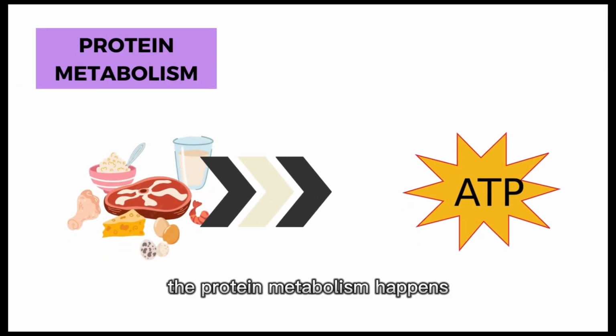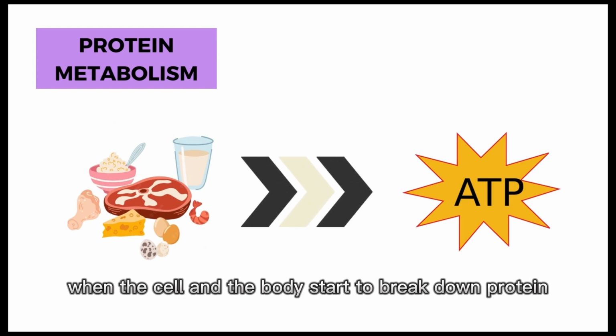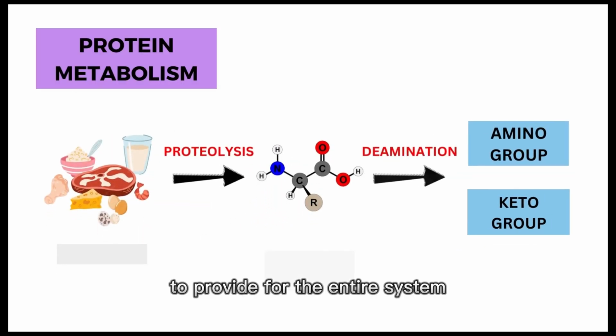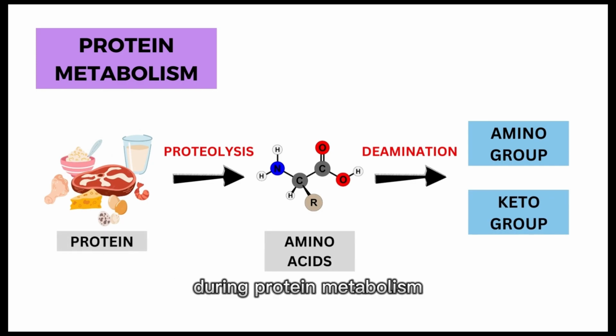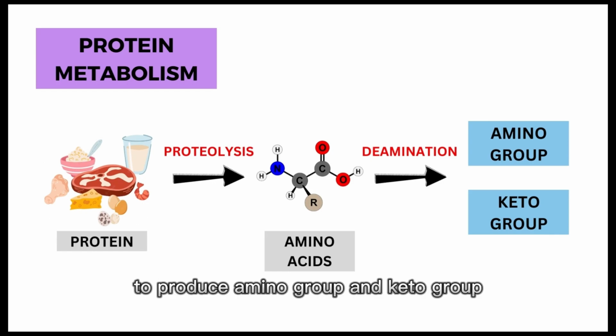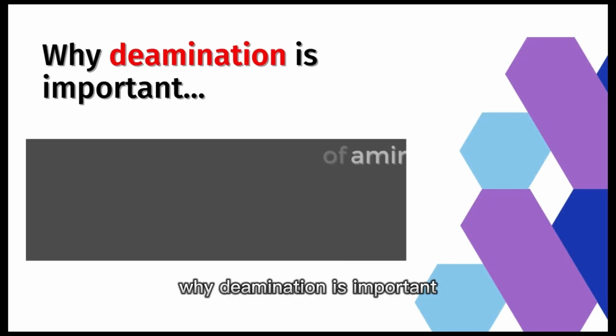The protein metabolism happens when the cells in the body start to break down protein to provide for the entire system. During protein metabolism, the protein will undergo proteolysis to produce amino acids. After that, it will undergo the amination process to produce amino group and keto group. Why is the amination important?